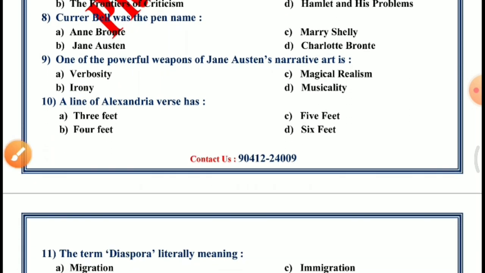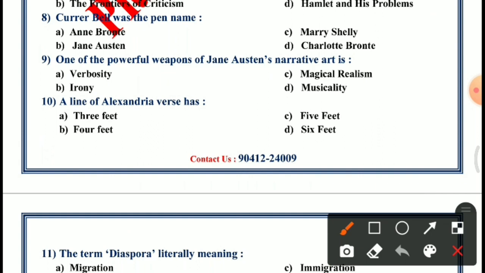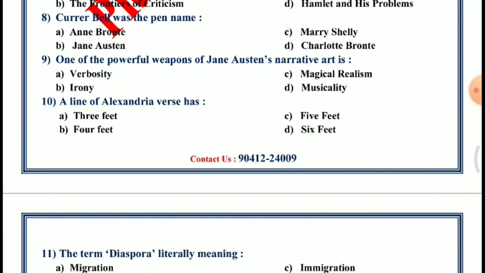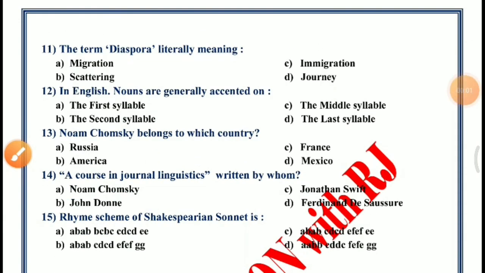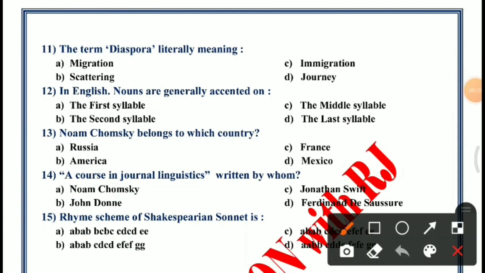Question 10. A line of Alexandrine verse has. Options are 3 feet, 4 feet, 5 feet, 6 feet. The answer is D, 6 feet. Question 11. The term diaspora literally meaning. Options are migration, scattering, immigration, journey. The answer is B, scattering.